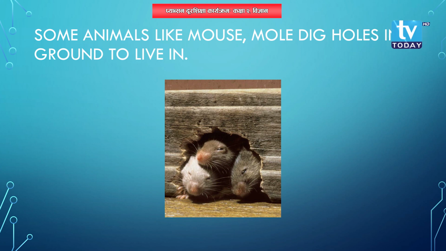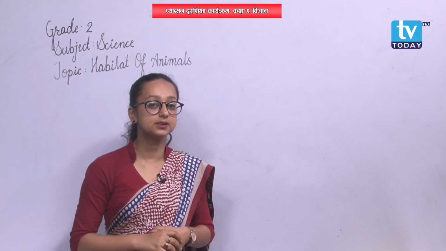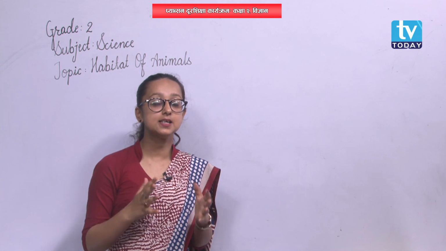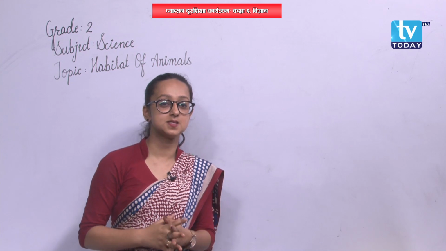Alright, the next picture, we can see rats over there. They dig holes with the help of their legs and their sharp nails, and they make holes. Then they live inside that hole. They hide inside the holes. These are some of the animals that make homes by themselves.